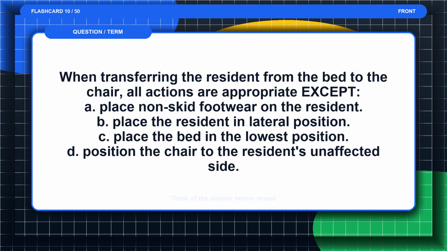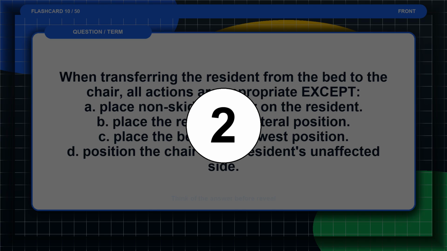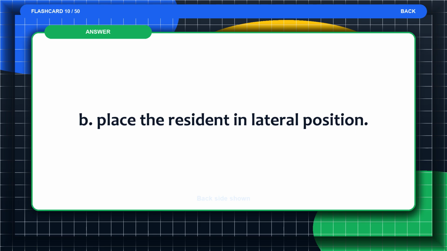Flashcard 10. When transferring the resident from the bed to the chair, all actions are appropriate except A. Place non-skid footwear on the resident. B. Place the resident in lateral position. C. Place the bed in the lowest position. D. Position the chair to the resident's unaffected side. Think of the answer before the reveal. The answer is B. Place the resident in lateral position.